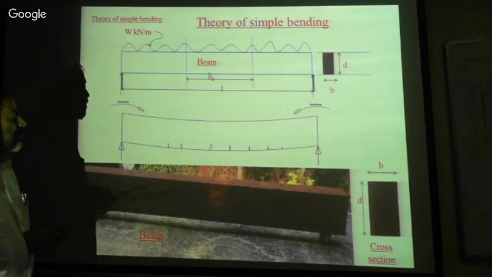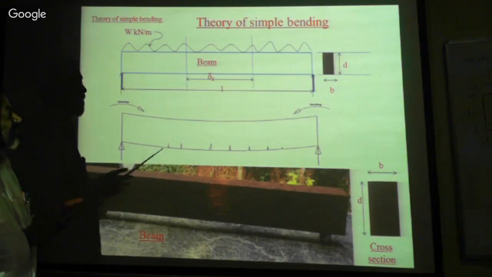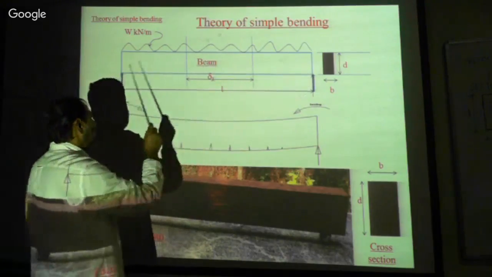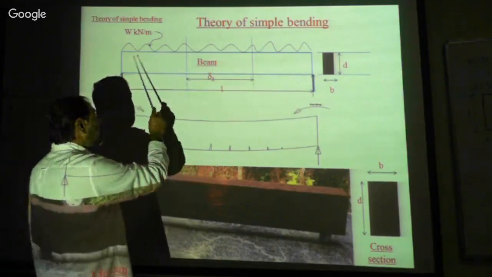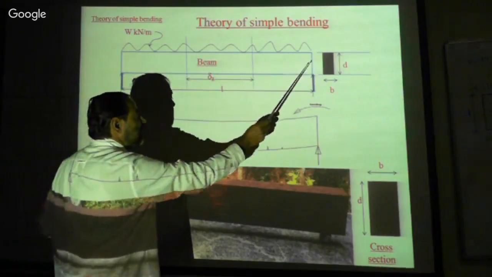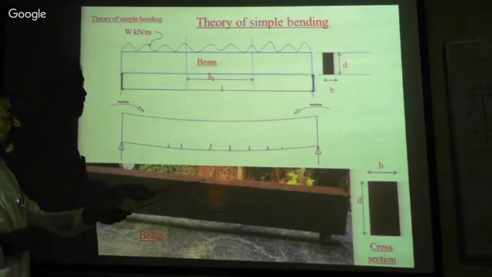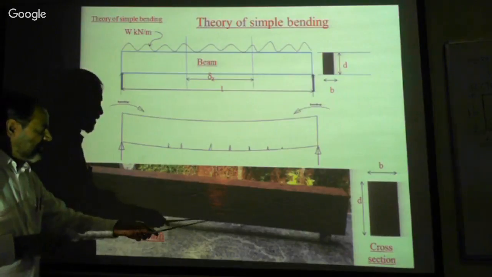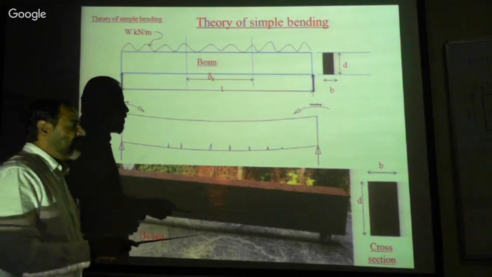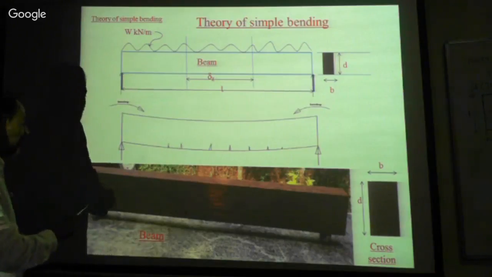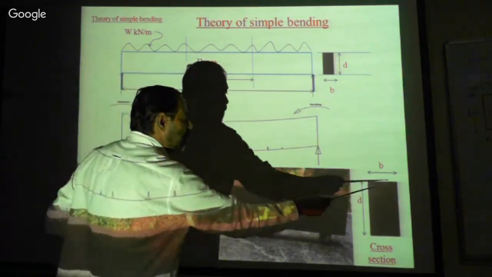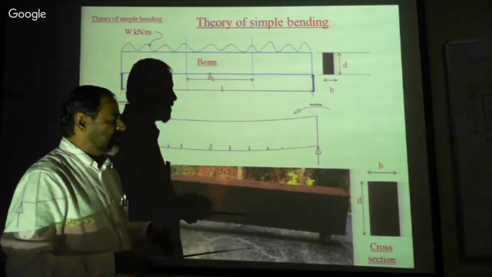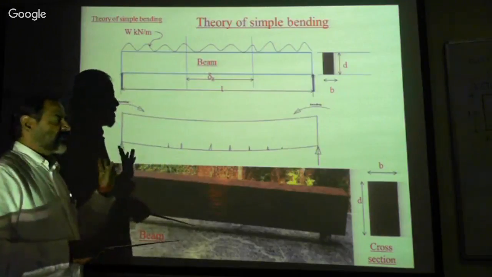Now let us understand clearly one by one. Please understand the beam. A beam has a length and supports, and a section. For example, I have taken a wooden beam. The wooden beam has length L, and the sectional property is also important. We have discussed this in length in the previous chapters.